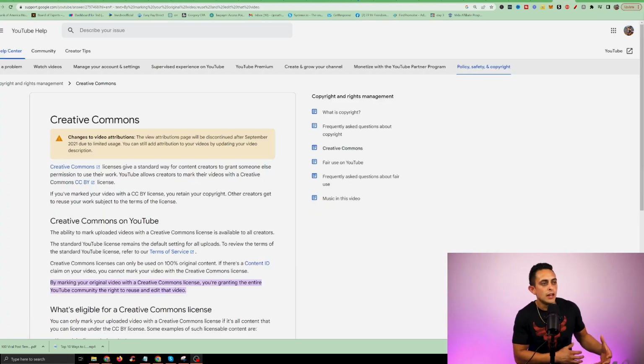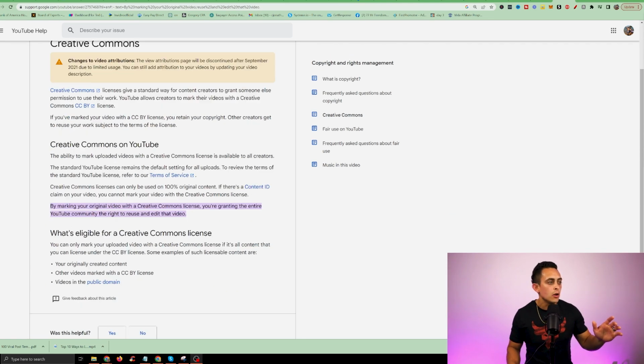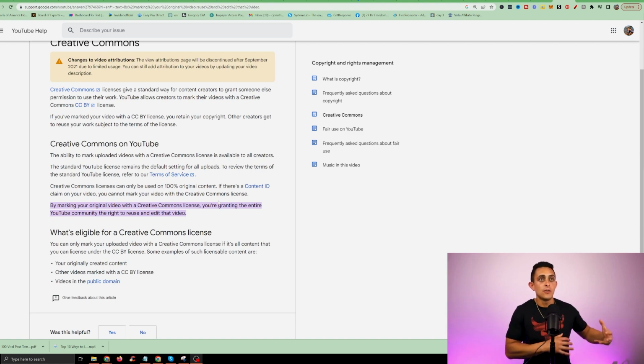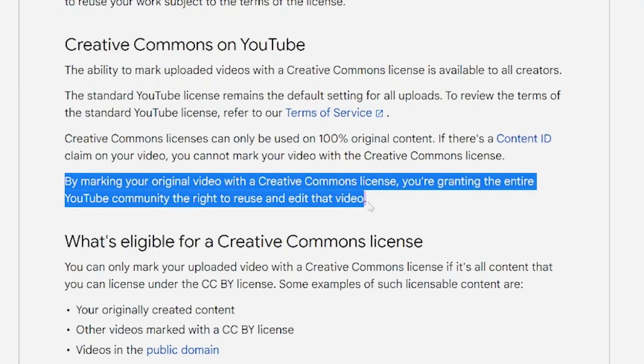If we go to Google and look up Creative Commons, you'll notice that Creative Commons means you can use it as your own content, meaning you don't have to create the videos yourself. You could literally take these videos and use them as your own. As you can see, this is coming directly from YouTube. It says here, by making your original video with Creative Commons license, you're granting the entire YouTube community the right to reuse and edit the video, meaning that you could take any videos that are labeled under Creative Commons and use them as your own.